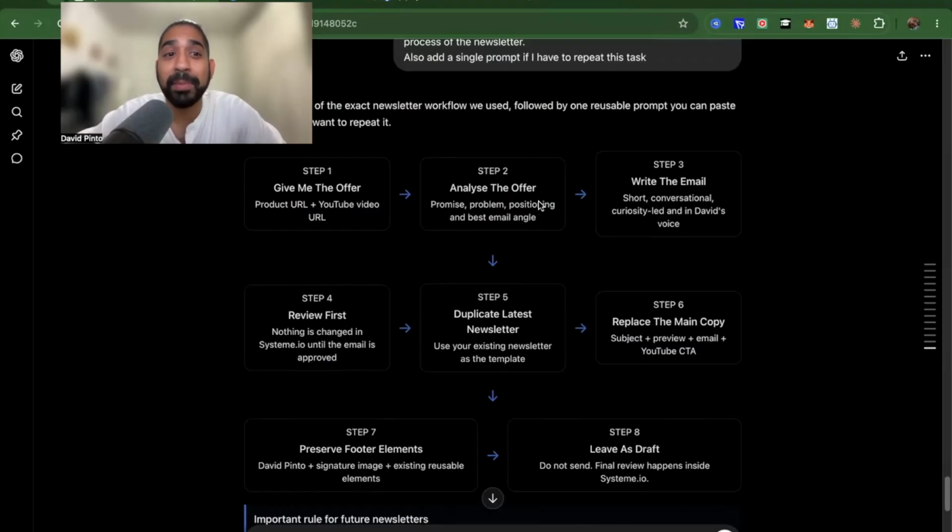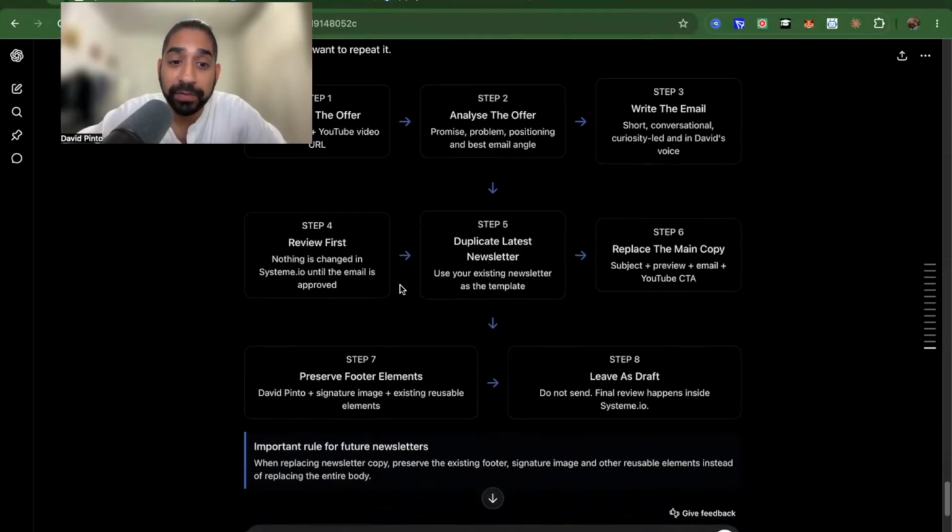And this is really good for campaigns. If you're an affiliate marketer, it's a pretty cool workflow to have, right? So when you write your email, you're then going to ask ChatGPT to write your email. I'm going to show you how to set these things up. Then we're going to review the email.